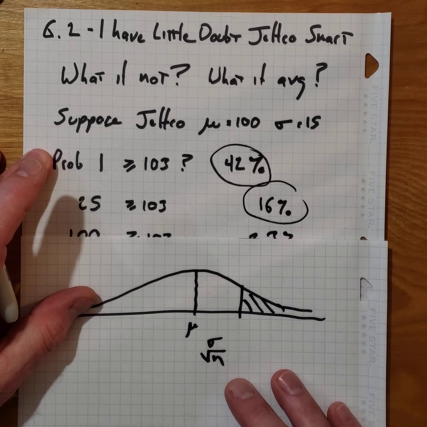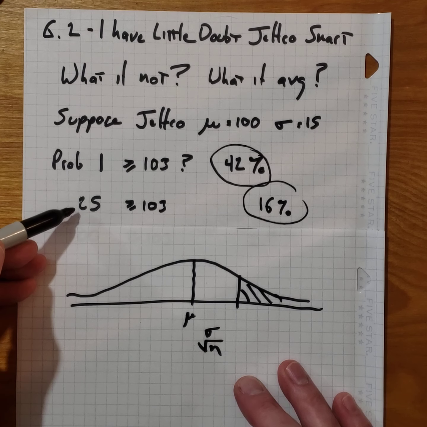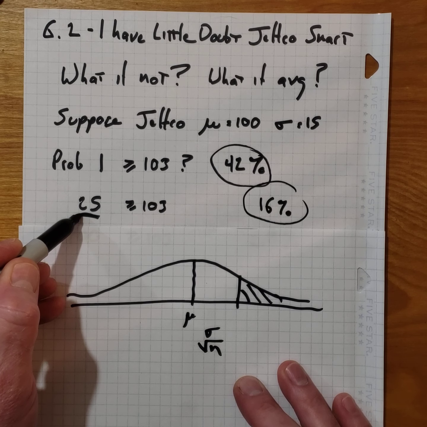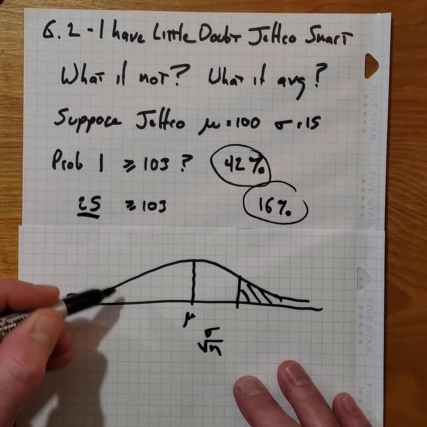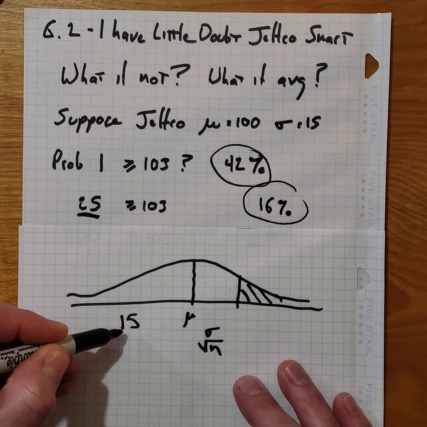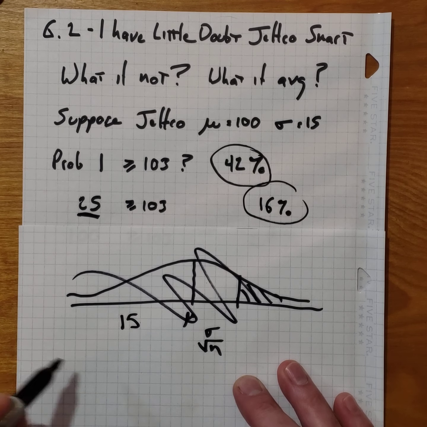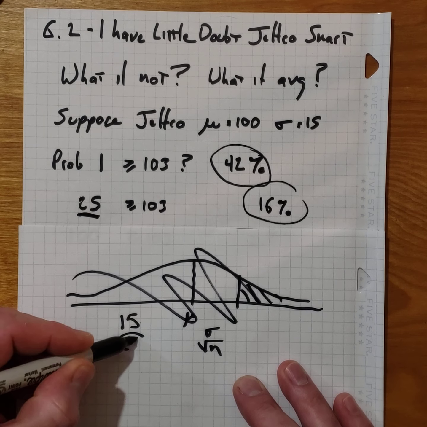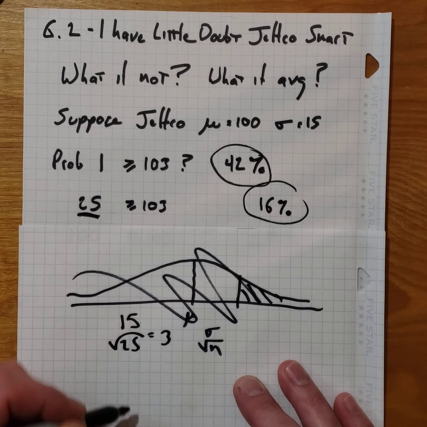So not terribly convincing. And again, what changed here was the sample size: if the sample size is 25, then our standard deviation is 15 divided by the square root of 25, which is 3.